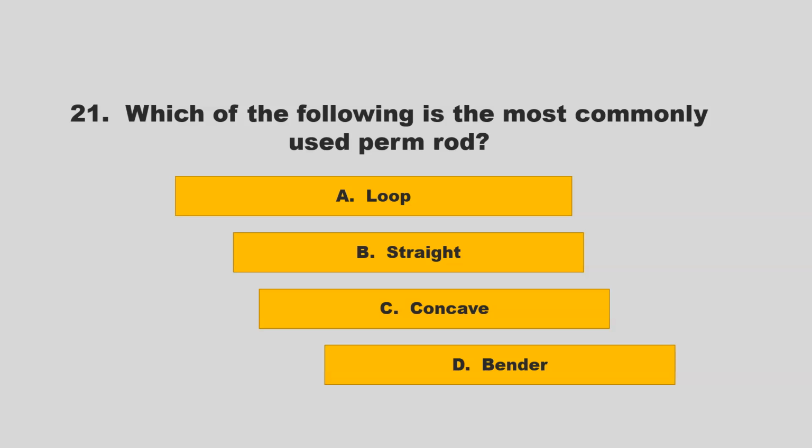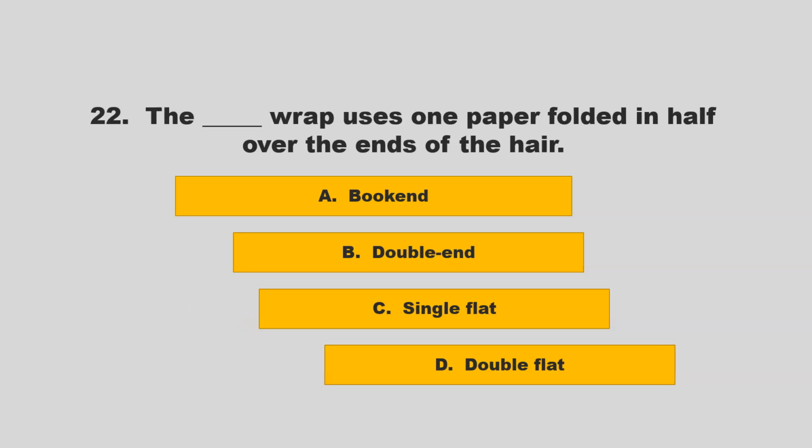Which of the following is the most commonly used perm rod? Is it loop, straight, concave, bender? If you chose C, concave, you are correct.